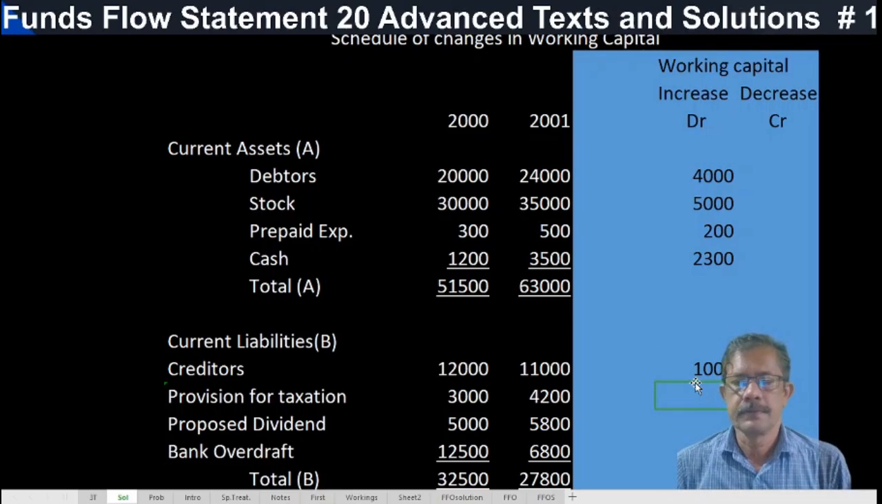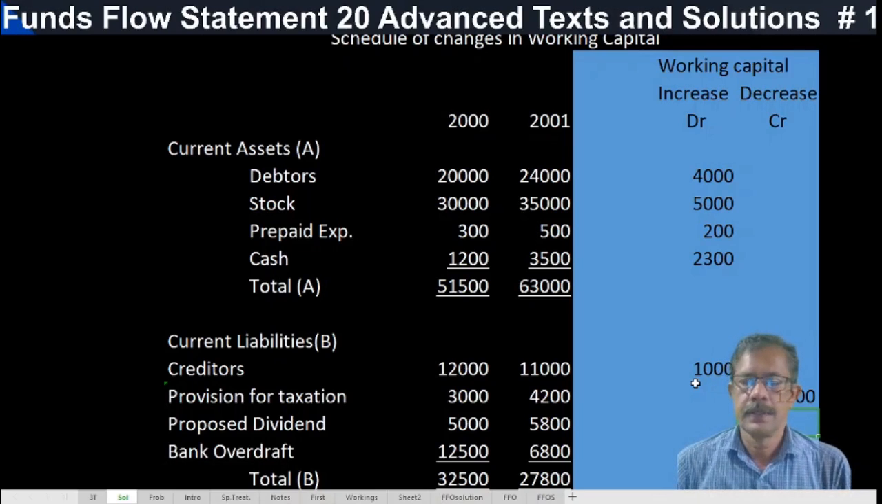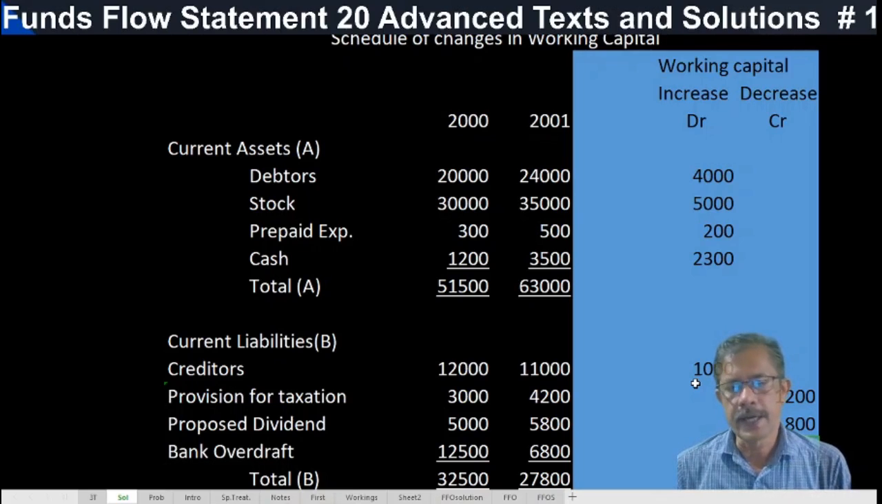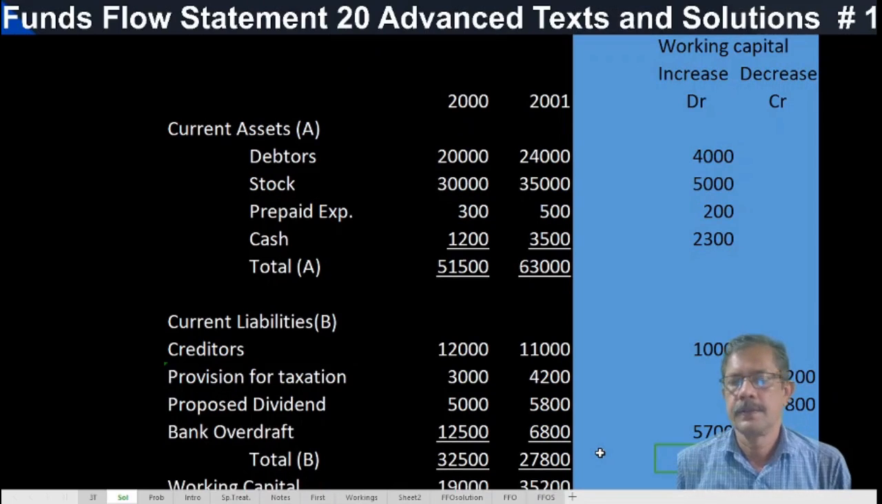Provision for taxation increases by 1,200. When current liability increases, working capital decreases. Proposed dividend is increasing. So current liability increases, working capital decreases. Or when current liability increases, we will give credit. Okay. Then here bank overdraft is decreasing. How much? 5,700. Correct? 5,000.